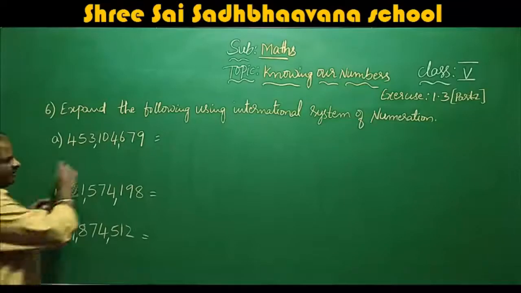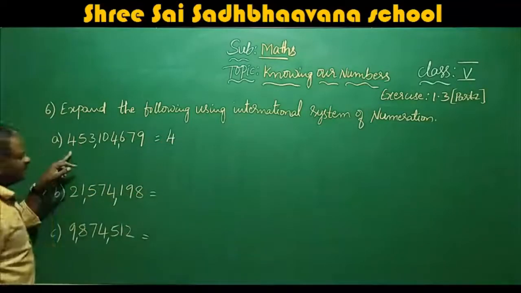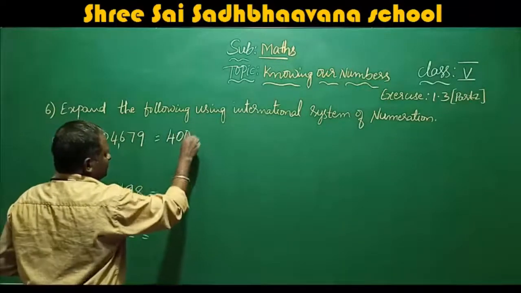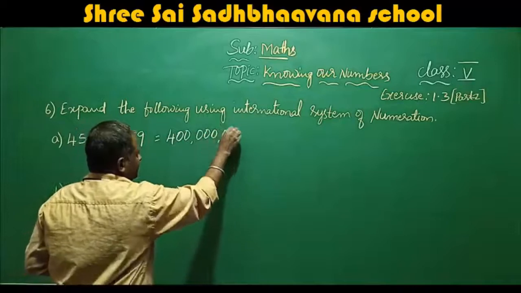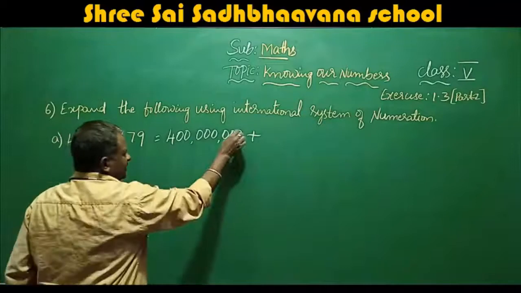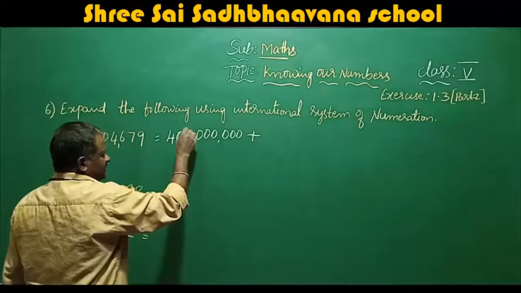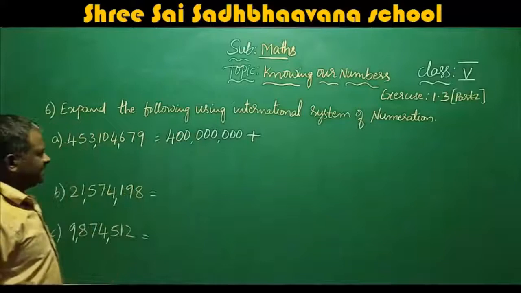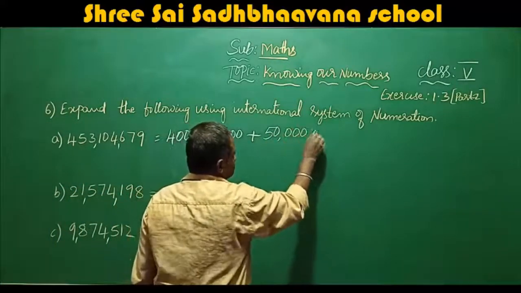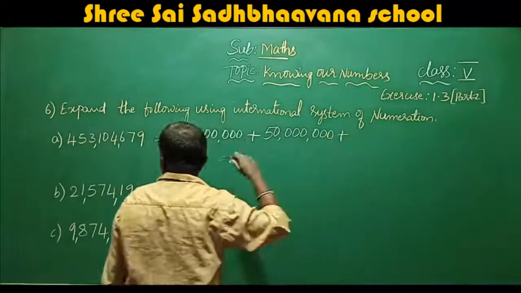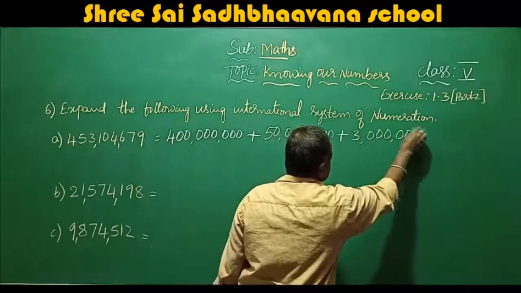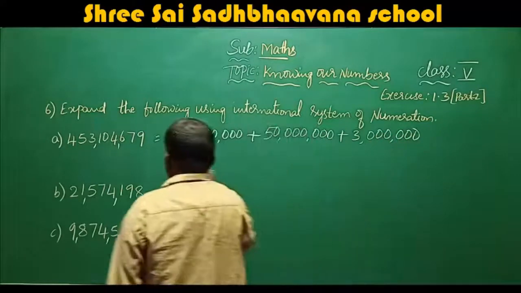Okay, I will expand. First, 4 is in the 100 million place, so write down 400 million. Plus 50 million, plus 3 million, plus